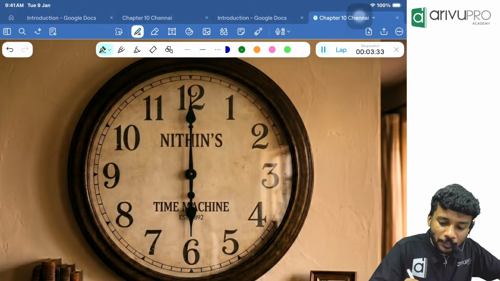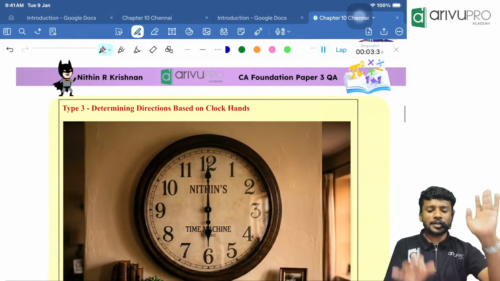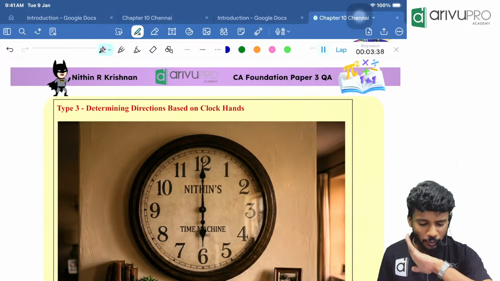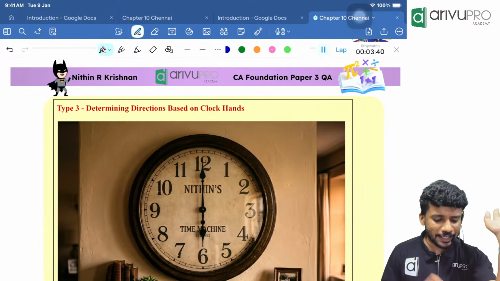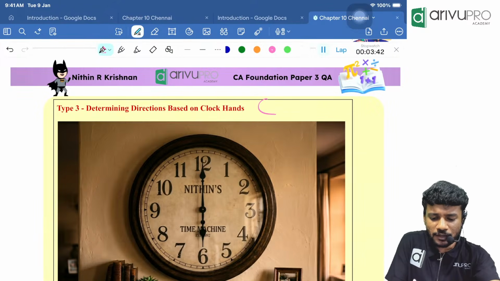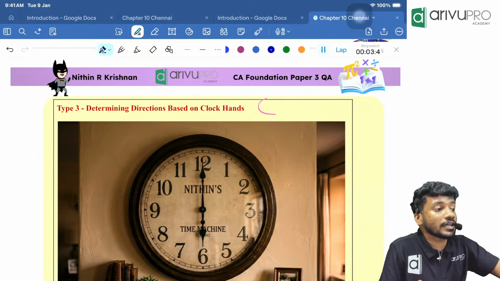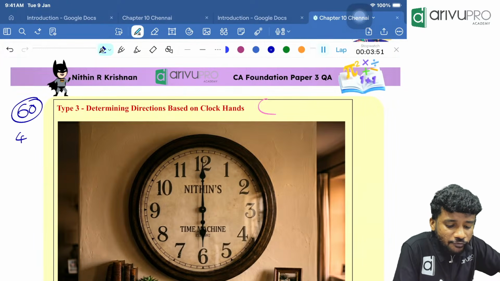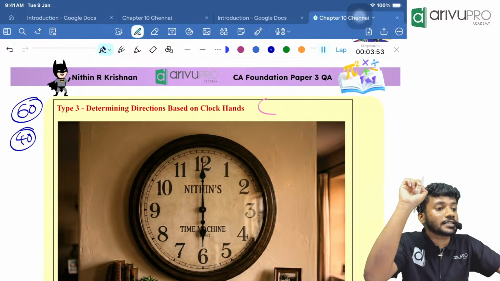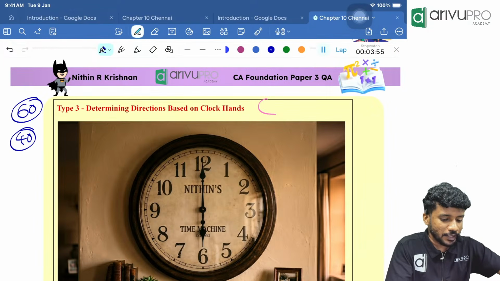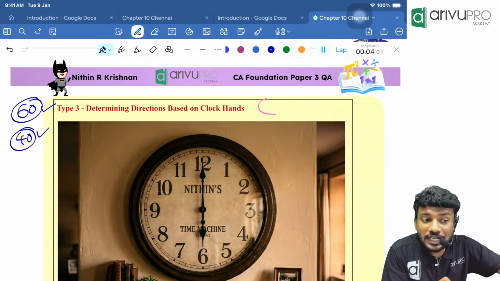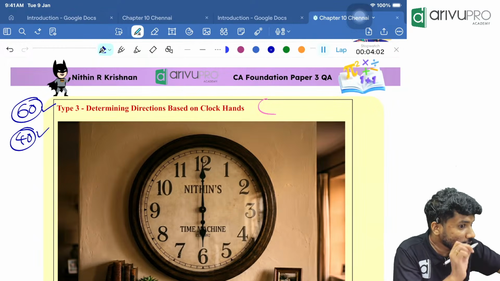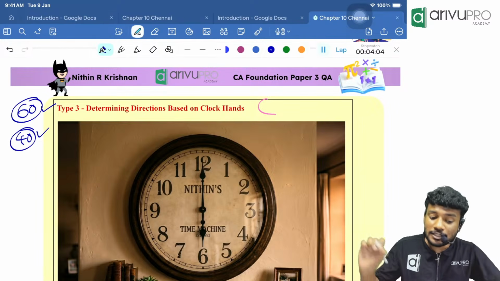Okay. Now, people, the type 3 question. Type 3 question is one of the most complicated questions. If they ever ask a question from direction based on clock hands, you should understand that it is a difficult question. And always remember, there are 60 easy questions and 40 moderate to difficult level questions inside your examination paper. Always it will be like that.